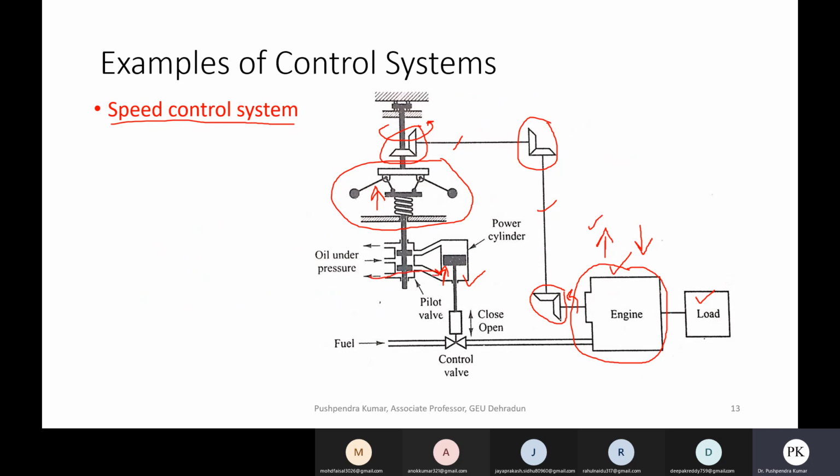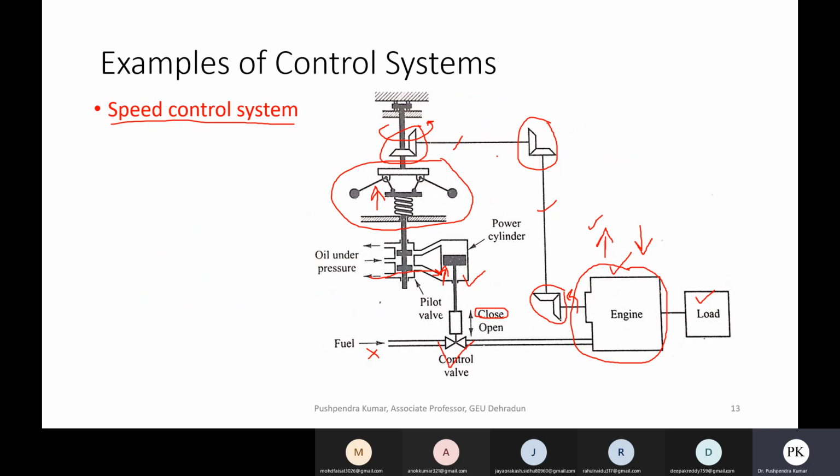In the upward motion, this control valve closes. When this valve is closed, the fuel supply will stop, and the engine speed will come to the desired reference speed. This is the whole process. So who did it? Nobody, but this speed control is done automatically due to this control system arrangement.